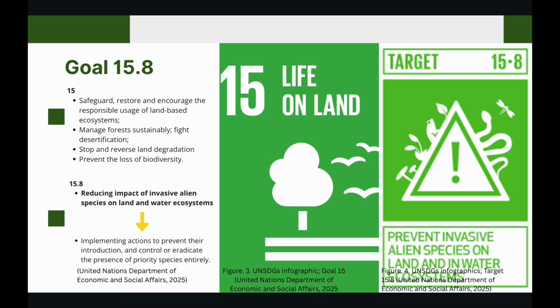Goal 15, Life on Land, seeks to safeguard, restore, and encourage the responsible usage of land-based ecosystems, manage forests sustainably, fight desertification, stop and reverse land degradation, and prevent the loss of biodiversity. In particular, our chosen target, Target 15.8, focuses on reducing the impact of invasive alien species on land and water ecosystems by implementing actions to prevent their introduction and control or eradicate the presence of priority species entirely.